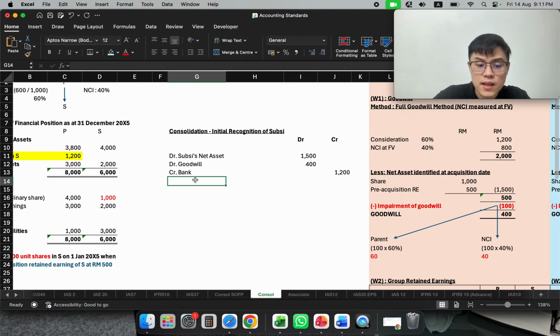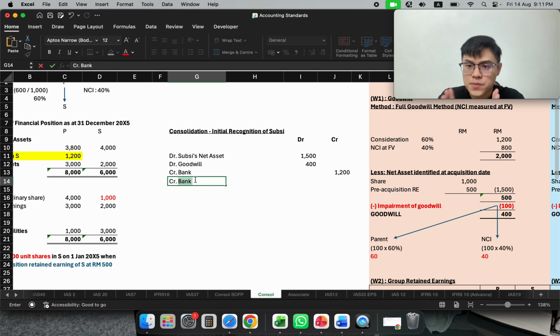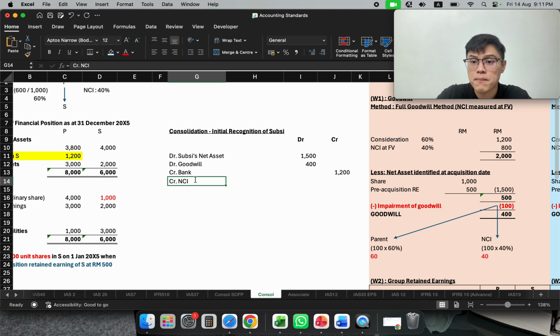And subsequently, this particular subsidiary, they also consider NCI. They also got some other minority interests that invest in this subsidiary. I will recognize them as part of my equity. So 800 in here. Okay, so this is my goodwill, 500. Sorry. Okay, just ignore the impairment first.